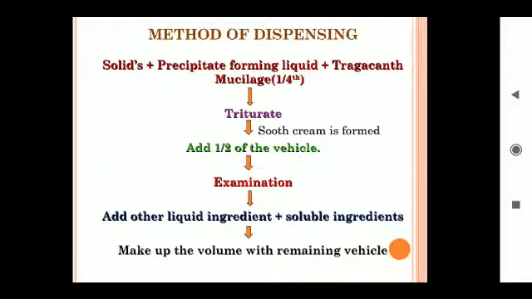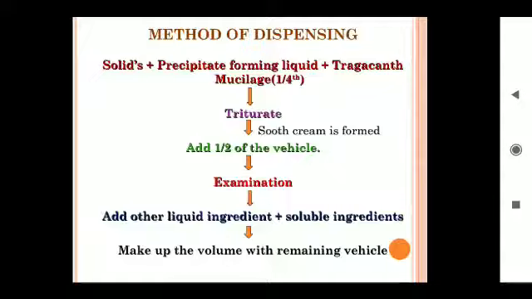The next process is dispensing of mixtures containing precipitate forming liquids by using tragacanth mucilage. The procedure is explained. First, diffusible solids and indiffusible solids are weighed and converted into a fine state.